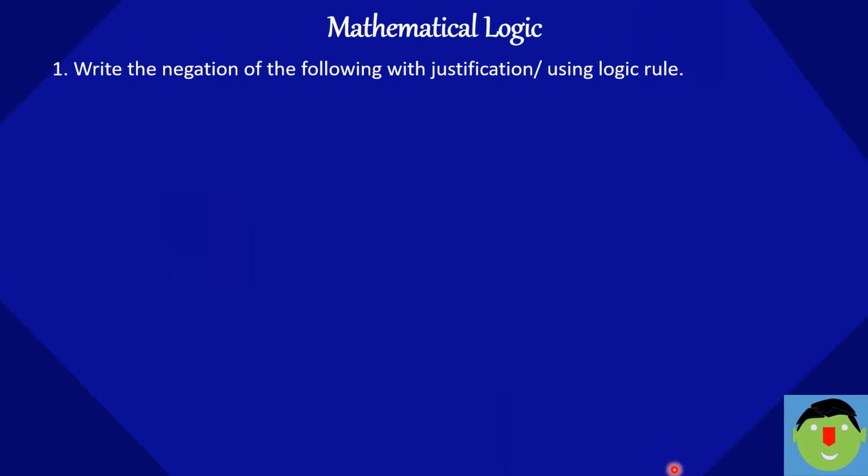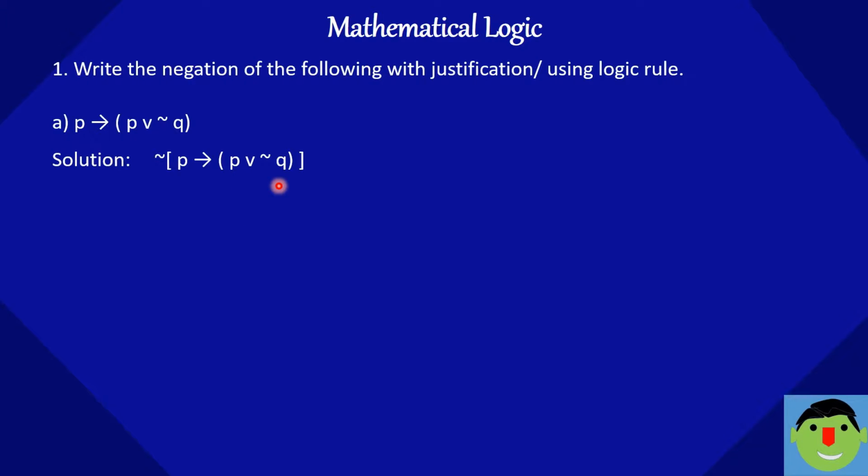Write the negation of the following with justification using logic rule. P implication in the bracket P or negation Q. If we consider negation of this P implication in the bracket P or negation Q, we have given the negation sign here to hold the bracket.